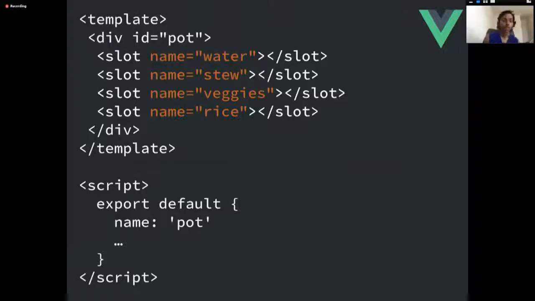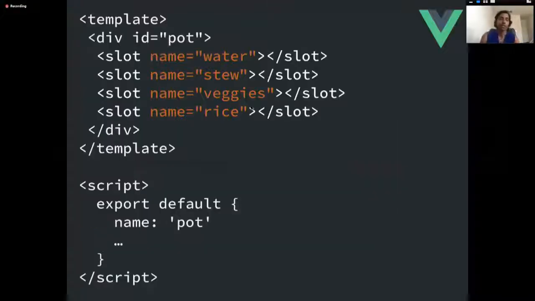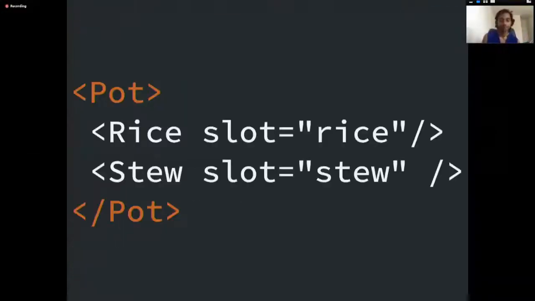So if you want rice to always be on the bottom because you want your rice to burn and have like a crunchy texture, you can do that. You can always say that the slot of rice is on the bottom, and then these are the various layers that go on top. And so even if you were to write something like this, where stew technically is on the bottom and it slots into stew, rice will always be on the bottom regardless of the order that you put here, because we already designated order earlier on in our parent element.